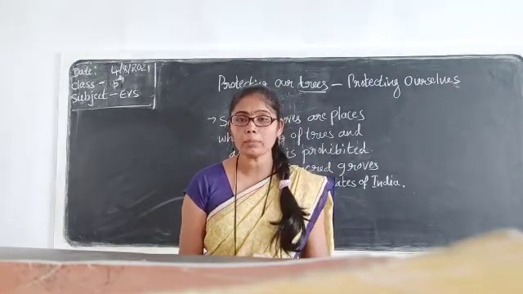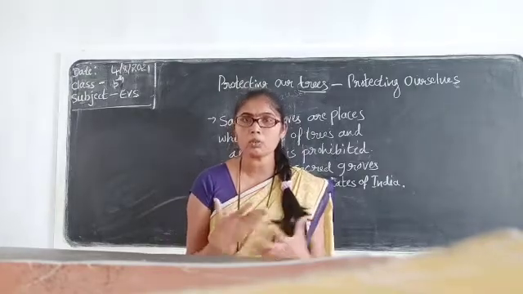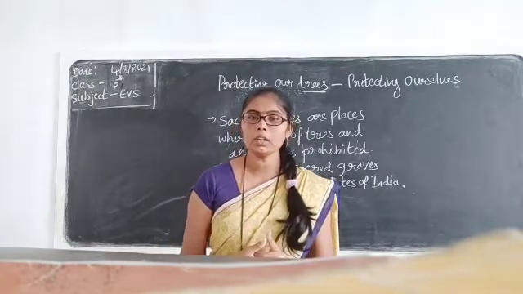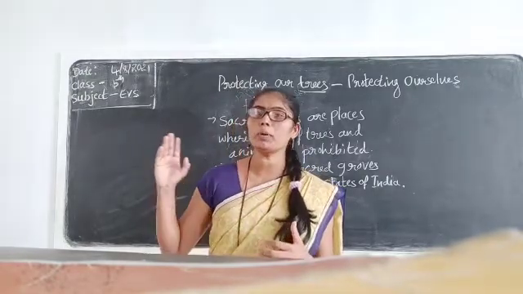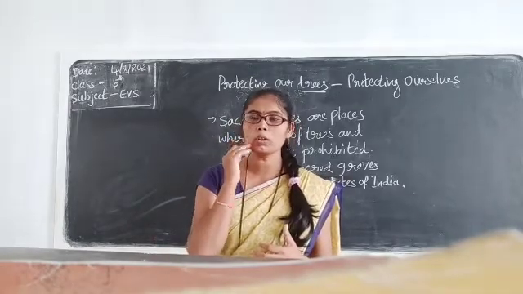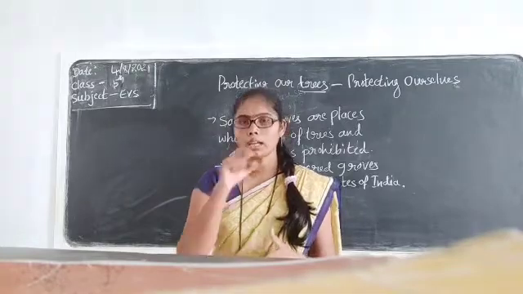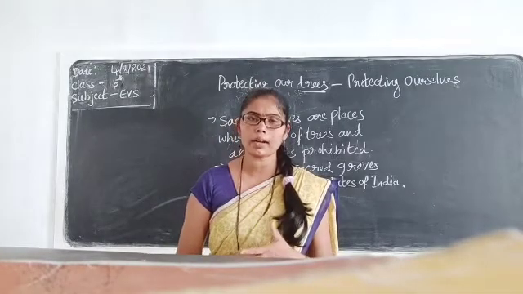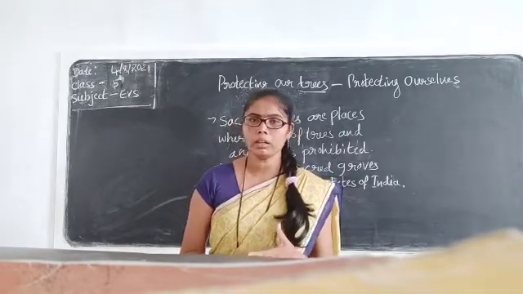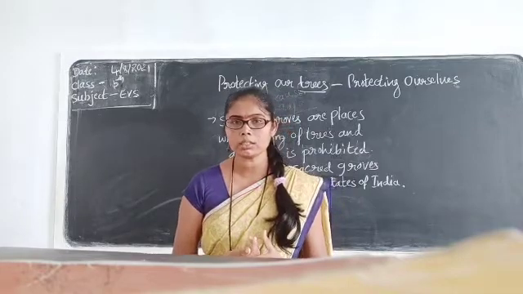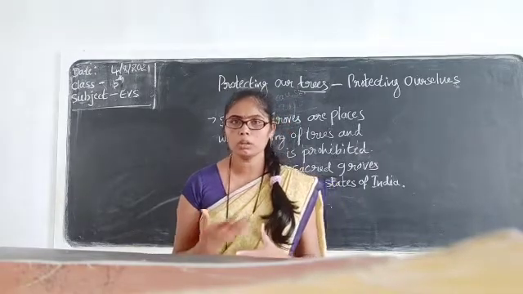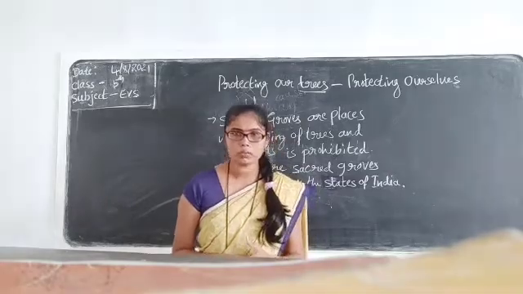And use a black pen to write the headings or the main questions while writing in the fair book. Don't use the blue pen continuously, it will not look good. It will look the same everywhere. So for the headings and the main questions, just use the black pen. That will differentiate the questions and answers, and it will look good, right? So this much you have to follow.